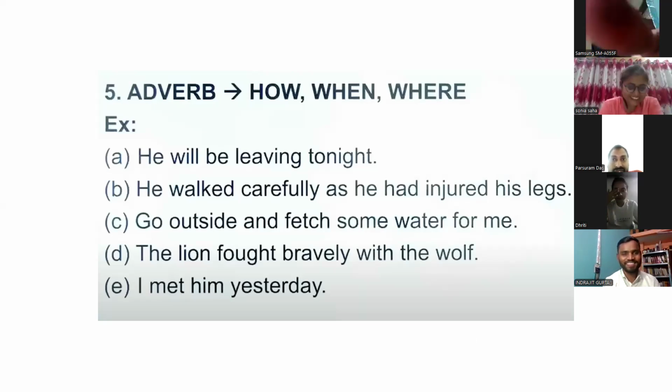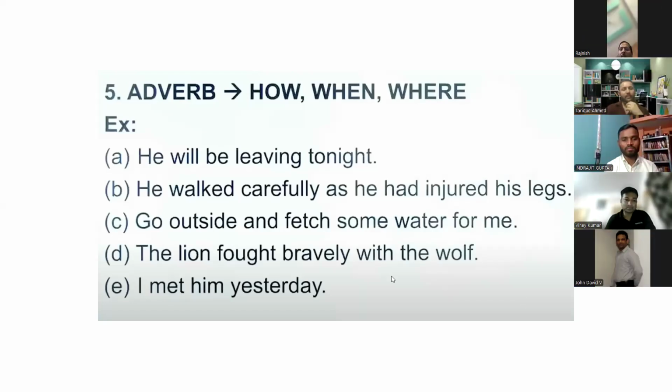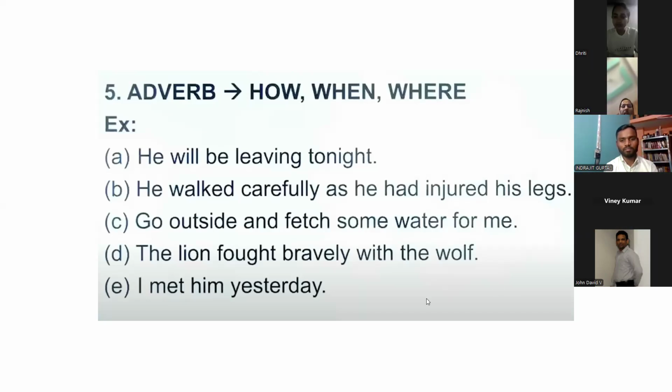No, ma'am. Outside is an adverb, because it's outside. Its rule applies with outside, and with where. Yes, yes. Okay. Dhriti, number D.